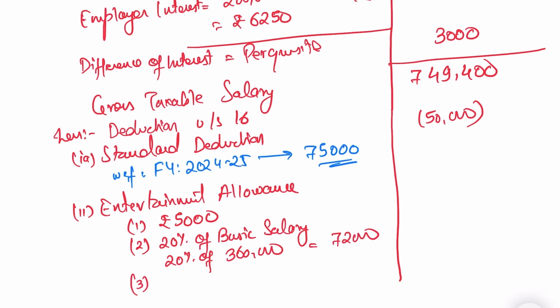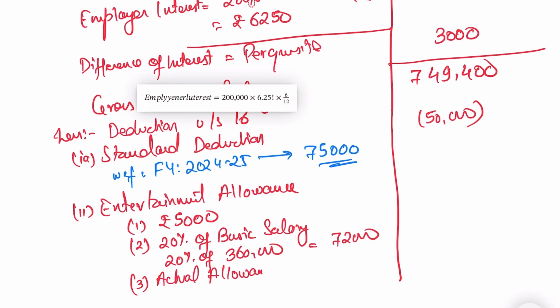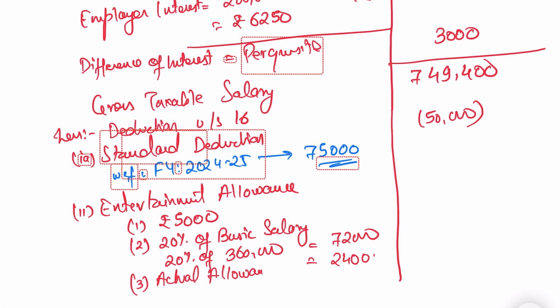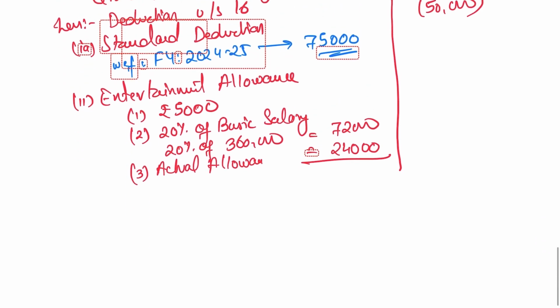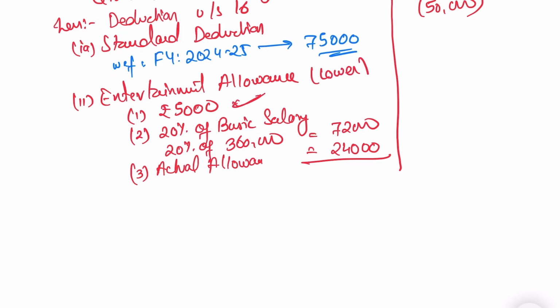And third is your actual allowance. This actual allowance is 24,000, that is 2,000 per month. The lowest will be allowed as deduction. So in the given case, the lowest is rupees 5,000. So 5,000 will be allowed as deduction.